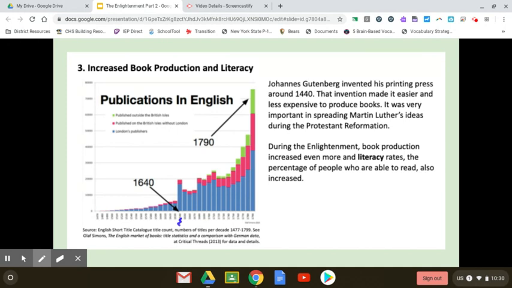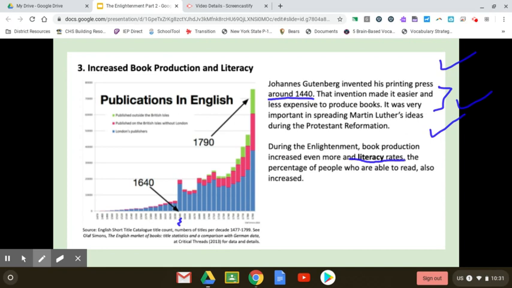All right, so Johannes Gutenberg invented the printing press around 1440. We know that. The invention made it easier and less expensive to produce books. We know that. It was very important in spreading Martin Luther's ideas during the Protestant Reformation. We know all those things. Those are things we've gone over the last few weeks, and even when we were still in school. During the Enlightenment, book production increased even more, and literacy rates, the percentage of people who are able to read, also increased.